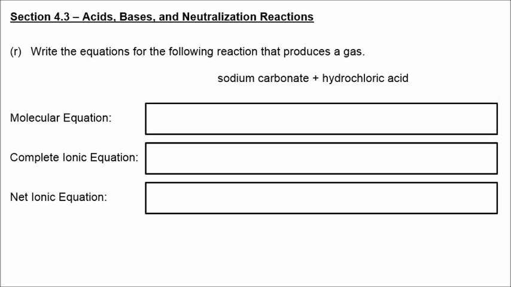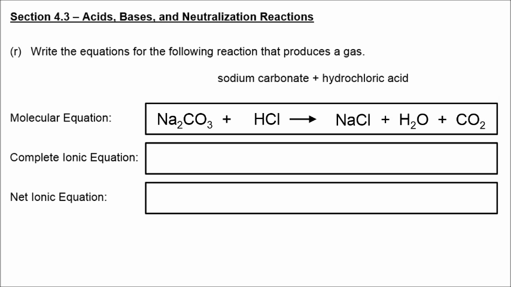Now, as far as this particular gas-forming reaction, we know we're going to produce carbon dioxide gas. Sodium carbonate, Na2CO3, reacts with a strong acid, HCl, to produce sodium chloride and water and carbon dioxide. I'll put in the coefficients. I'll decide what needs to be split up and what stays together.